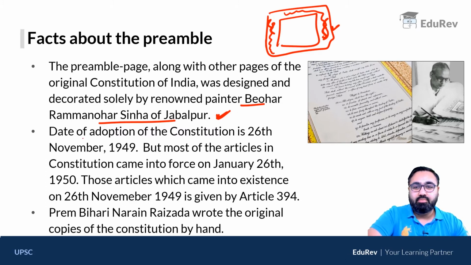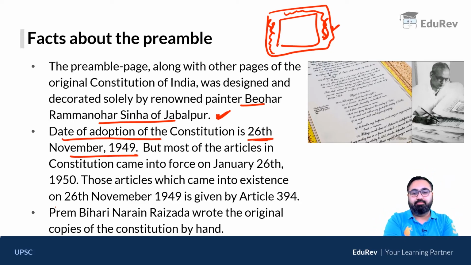Apart from that, the adoption of the constitution was done on 26 November 1949. As I said to you earlier as well, the constitution was adopted on 26 November 1949, and that is the date mentioned in our preamble. On this date, some of the articles came into power. Some of the articles were enforced. For example, articles about citizenship were enforced.